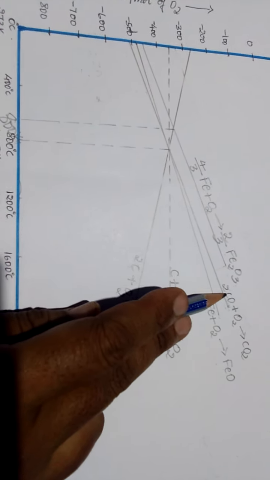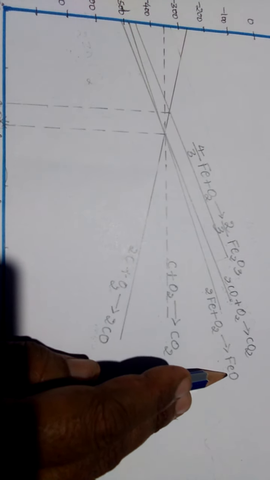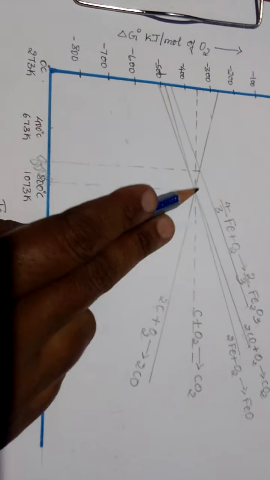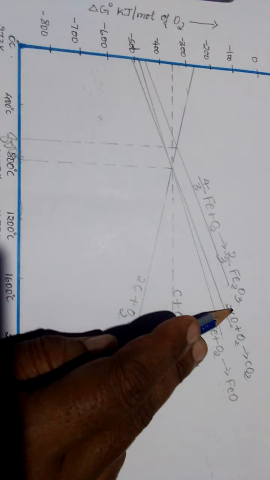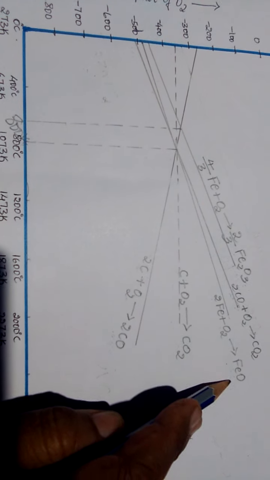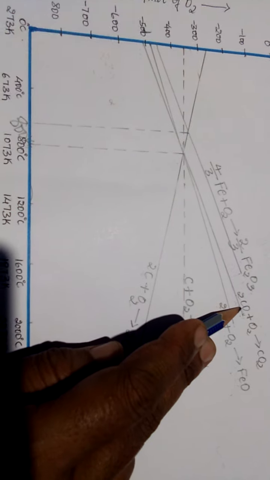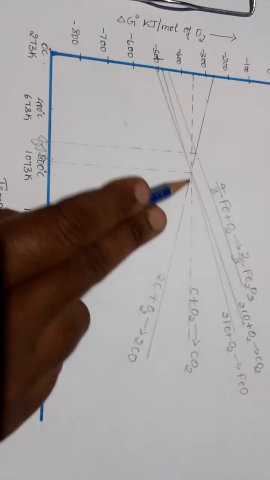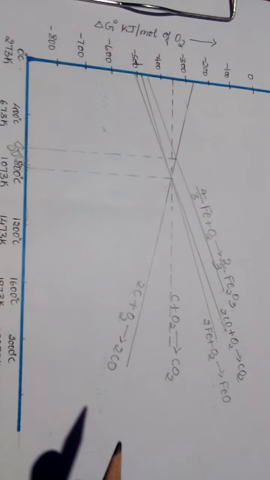If you see the graph, I think you'll have a clear picture here. FeO gets reduced to Fe at lower temperatures, whereas Fe2O3 gets reduced to Fe at very high temperature. But we'll consider only this reaction, FeO converting to Fe with carbon monoxide at lower temperature in the upper parts of the blast furnace.